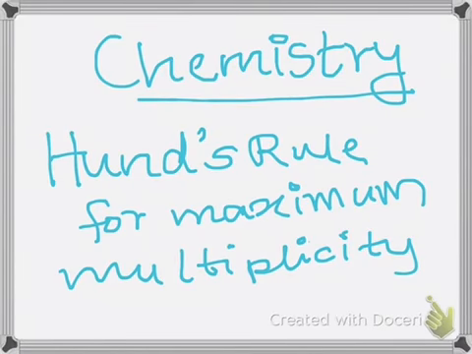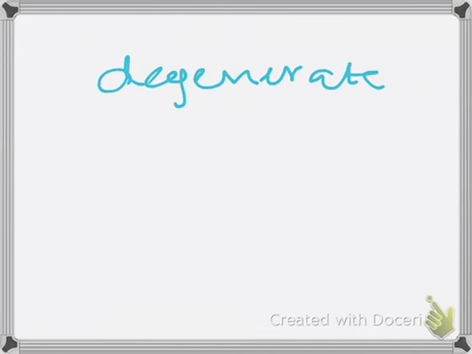Today we are going to learn chemistry, Hund's rule for maximum multiplicity. So the statement of Hund's rule basically says that when several orbitals of equal energy, which are also known as degenerate orbitals, are available, the electrons first fill in all the orbitals singly before pairing in any of these orbitals.